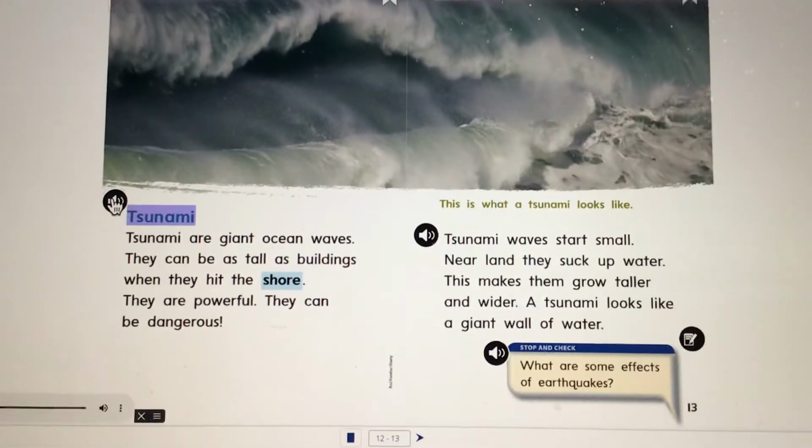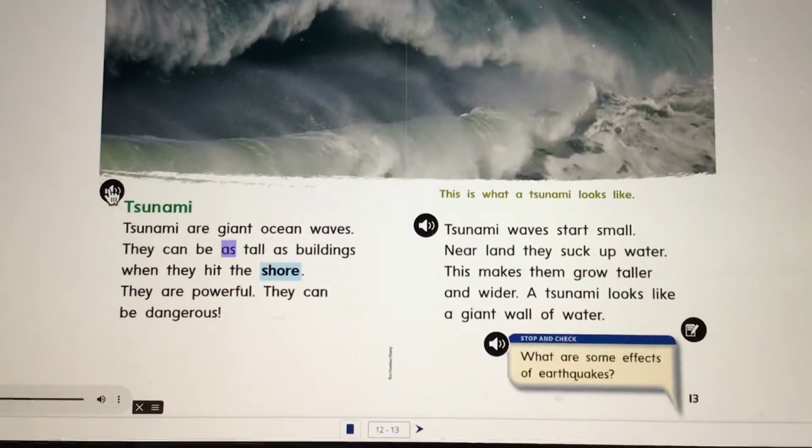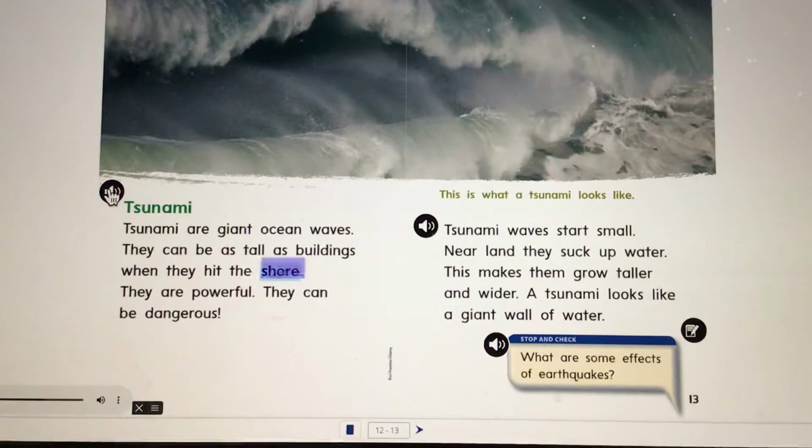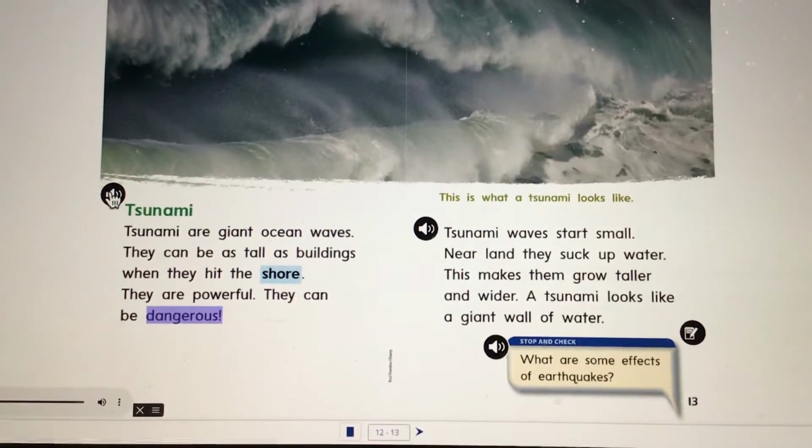Tsunami. Tsunami are giant ocean waves. They can be as tall as buildings when they hit the shore. They are powerful. They can be dangerous.